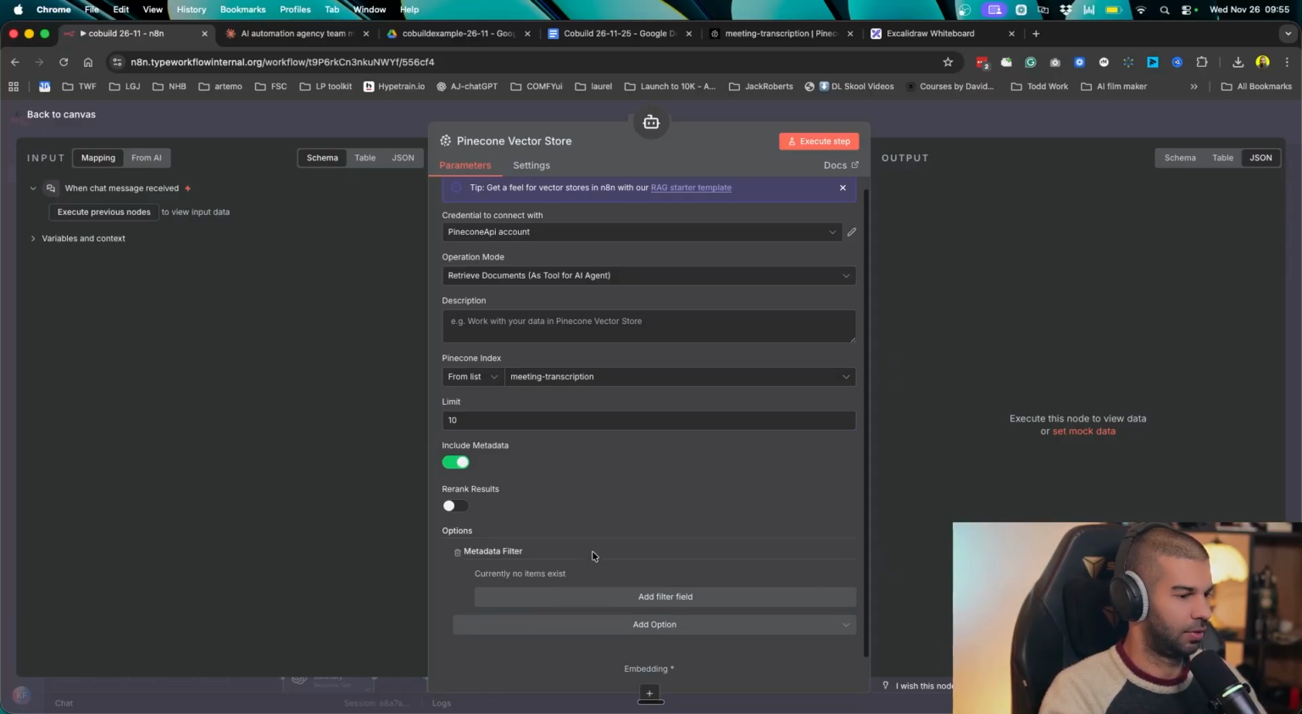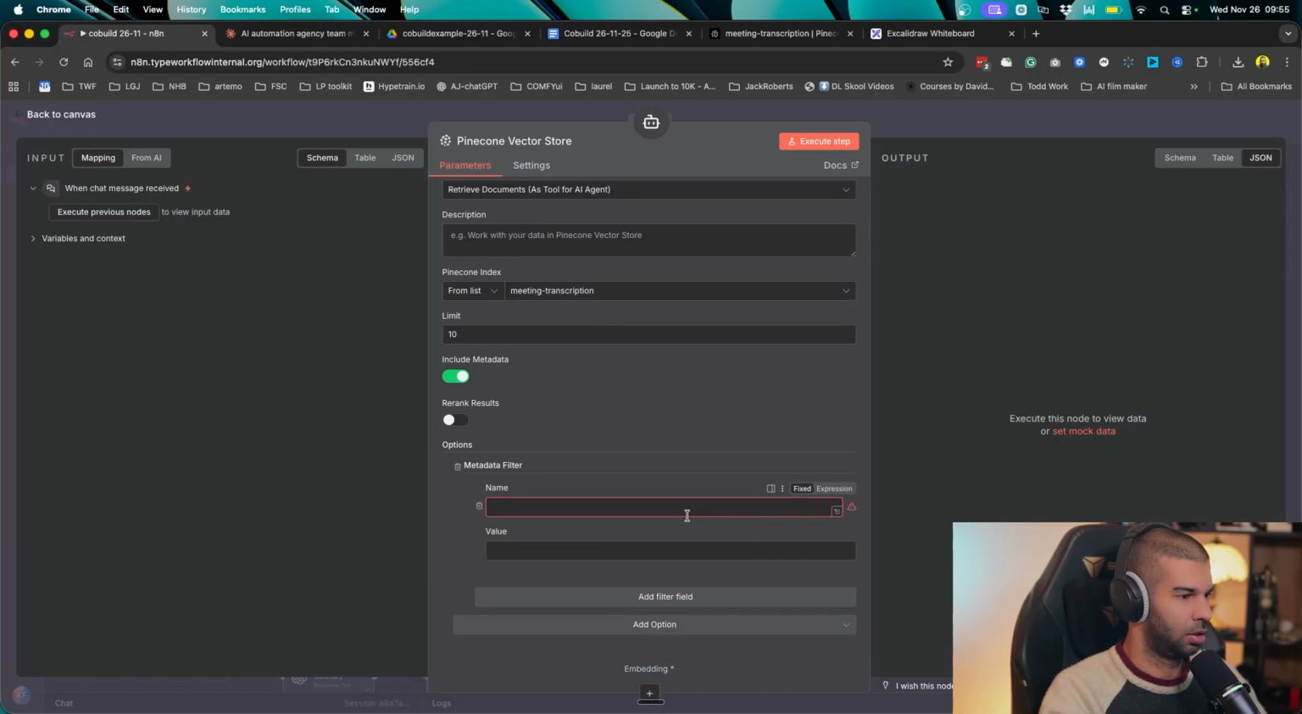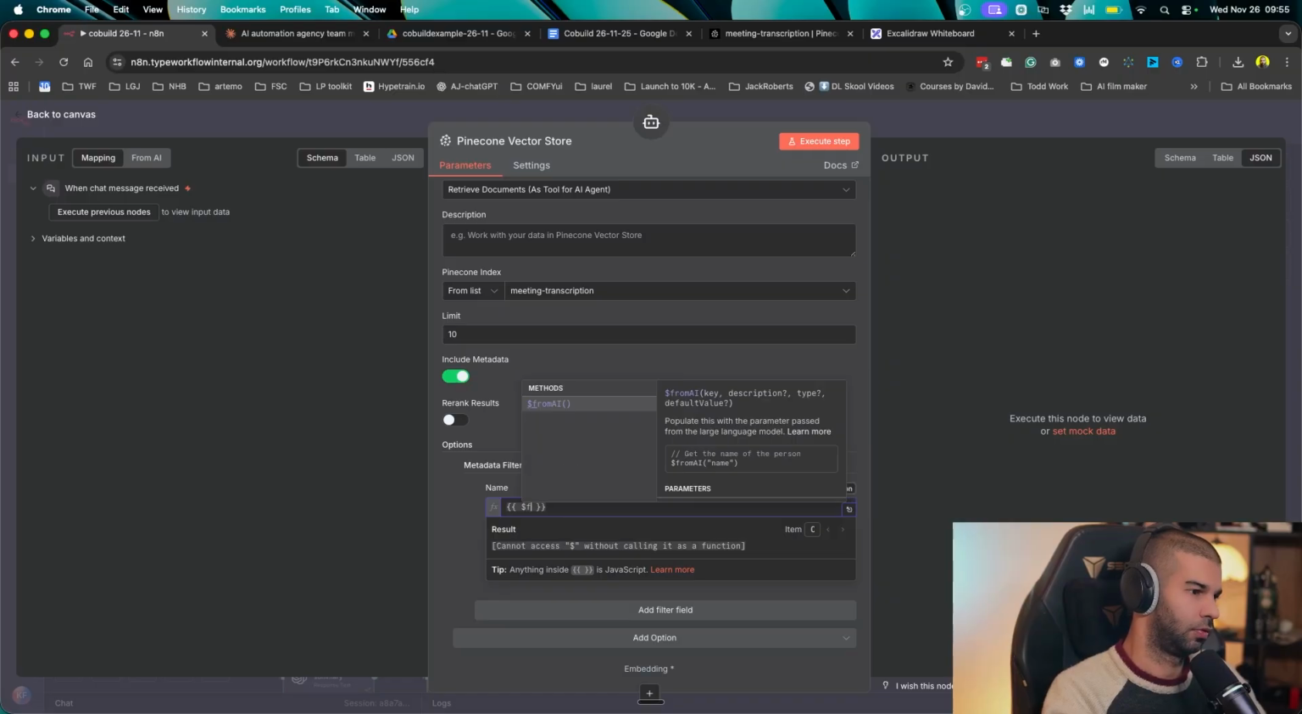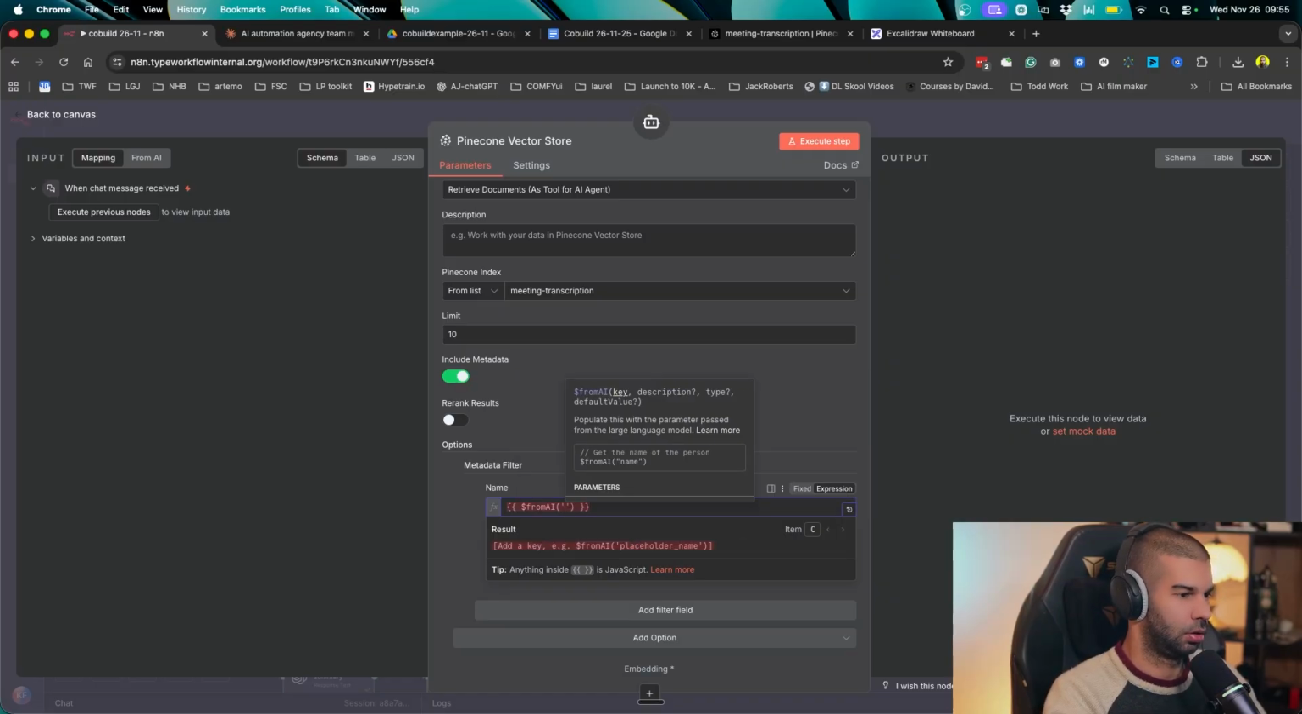So for the metadata filter, let's set filter. And we can either specify the date. I'm pretty sure we can do from AI, and this would be user date, maybe. Even though last time I had an issue with this from AI.